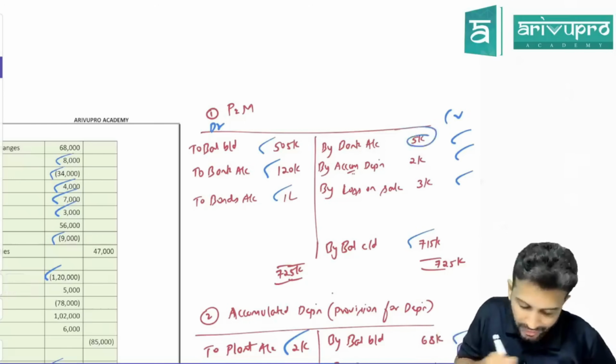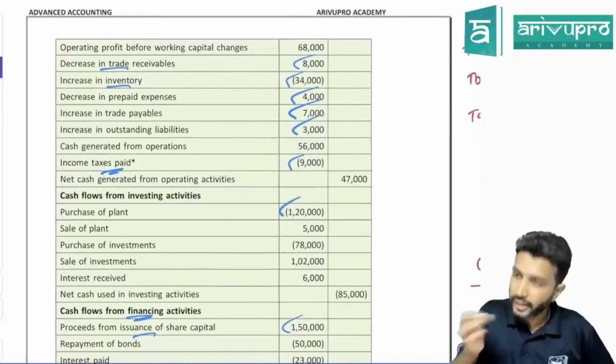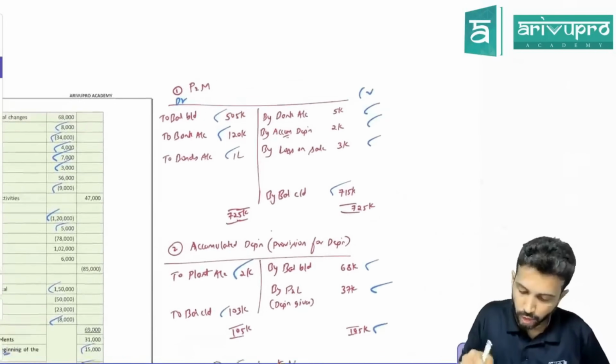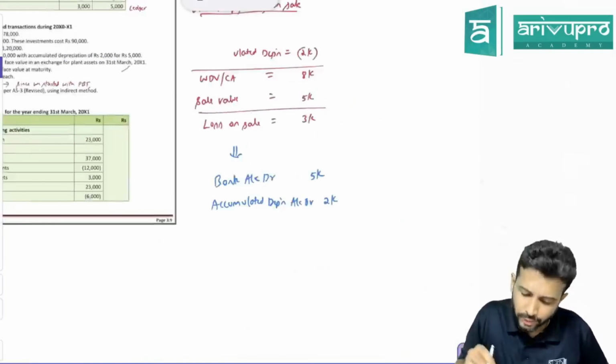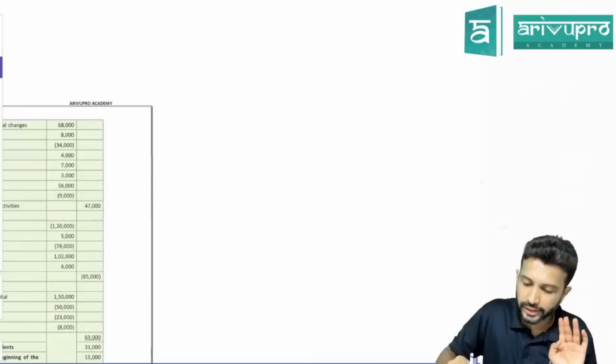Check the credit side. Buy bank 5,000. So this is sale of asset. Sale of asset means outflow or inflow? Inflow. Under investing activity, have they taken plus 5,000? Yes, that is also pushed. Okay, loss on sale has already gone to P&L, which we have added also here. We have already added. Correct, sir? That and all adjustment already done.